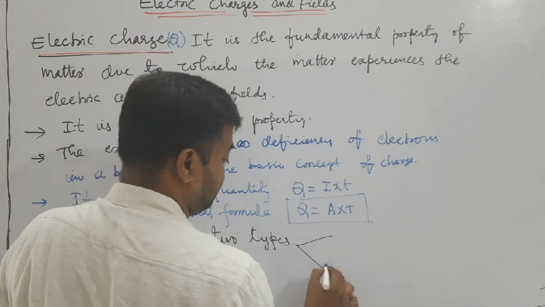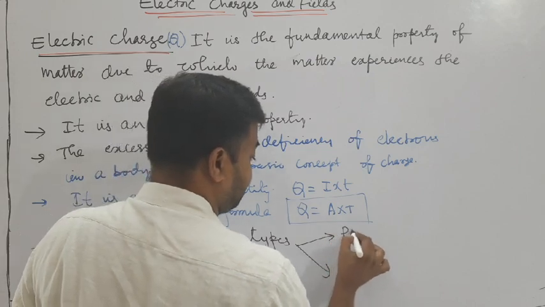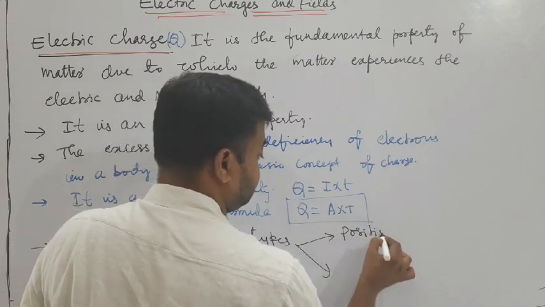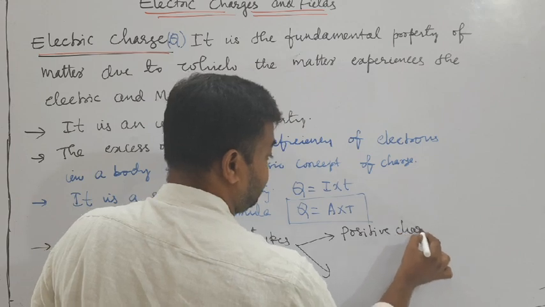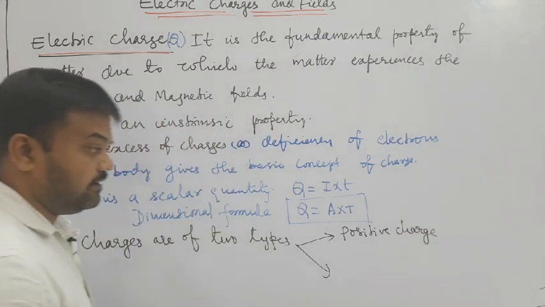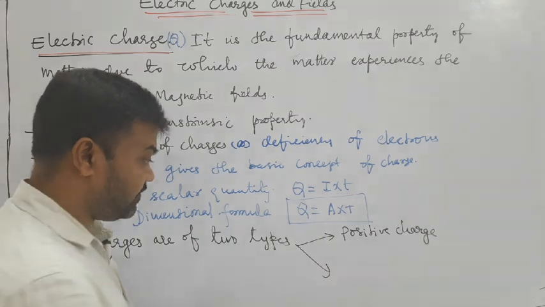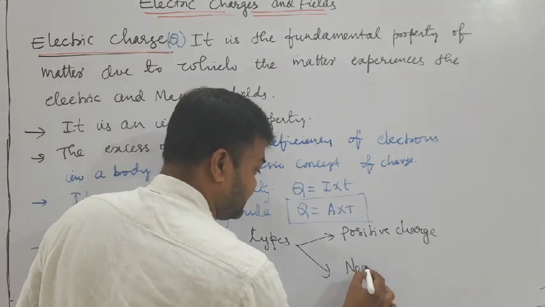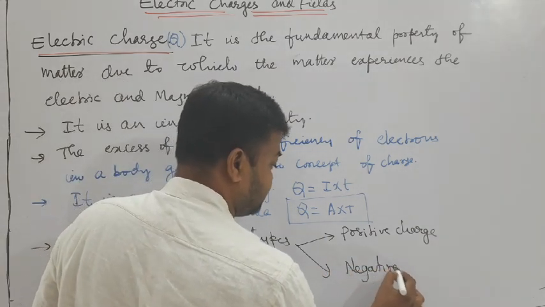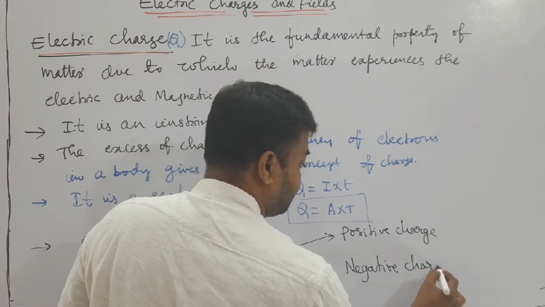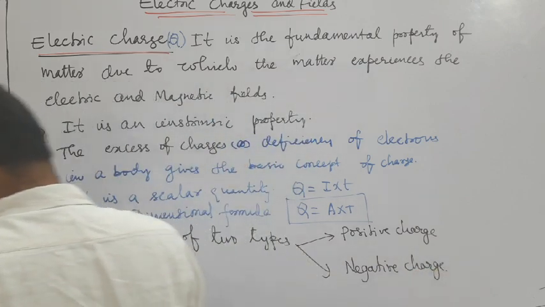One is positive charge. Okay, and we have two types of charges. One is positive charge, another one is a negative charge. Positive charge and negative charge.